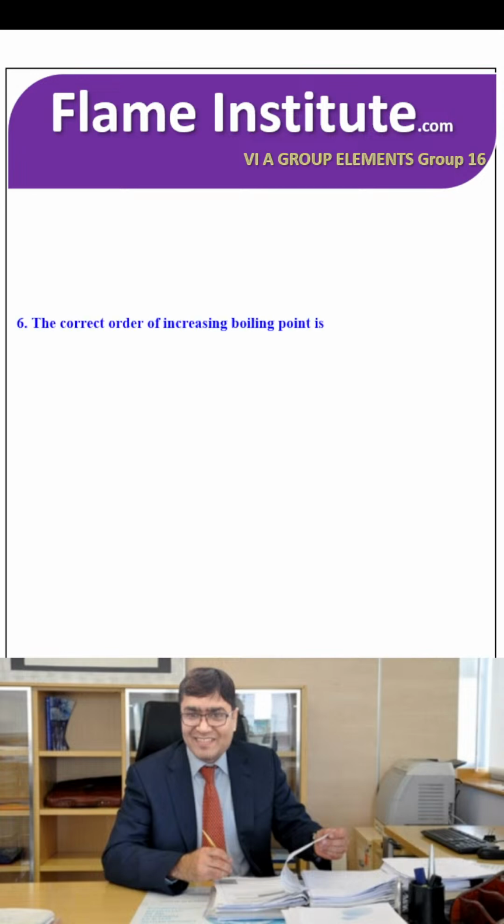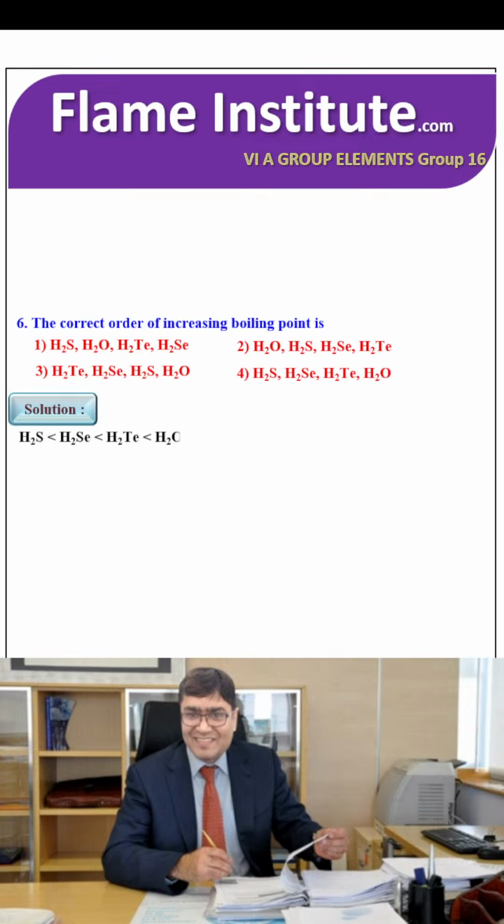The correct order of increasing boiling point: the abnormally high boiling point of water is due to the presence of intermolecular H bonding. So H2O is the greatest among them. So the fourth option is the right option.